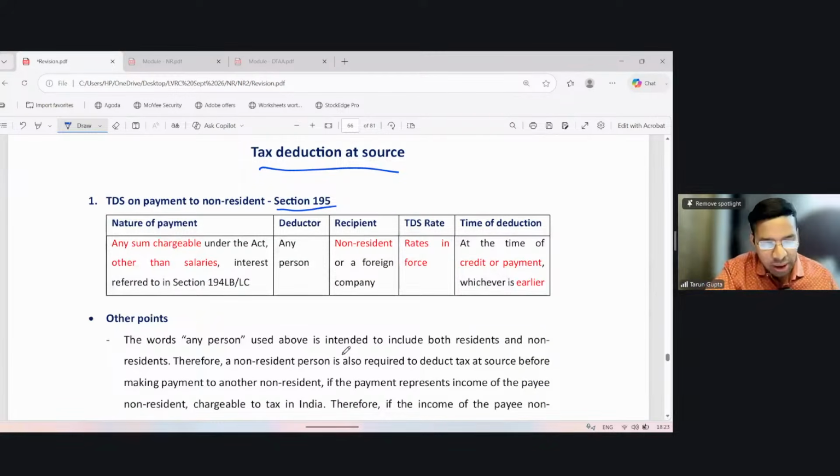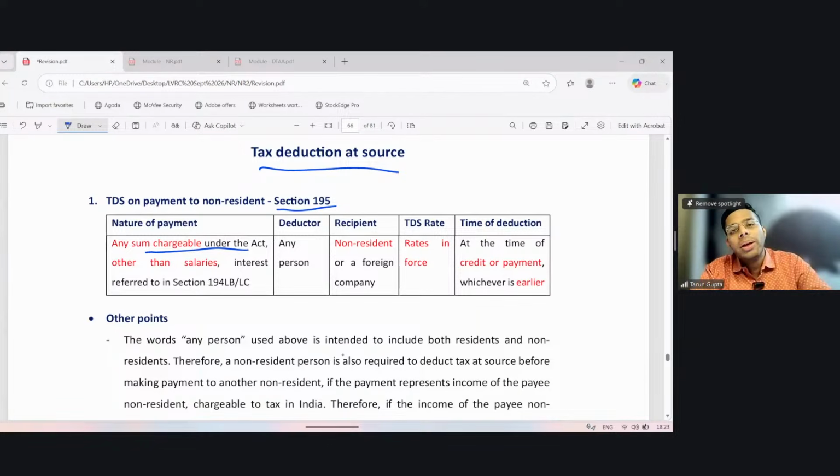Any sum chargeable under the Act other than salaries, interest, reference for LB or LC. So 195 applies on all sums chargeable under the Act. Okay. So if you're making any payment to a non-resident, and if such payment is taxable in the hands of the non-resident in India, then the payer is required to withhold TDS. It's different from the domestic TDS.